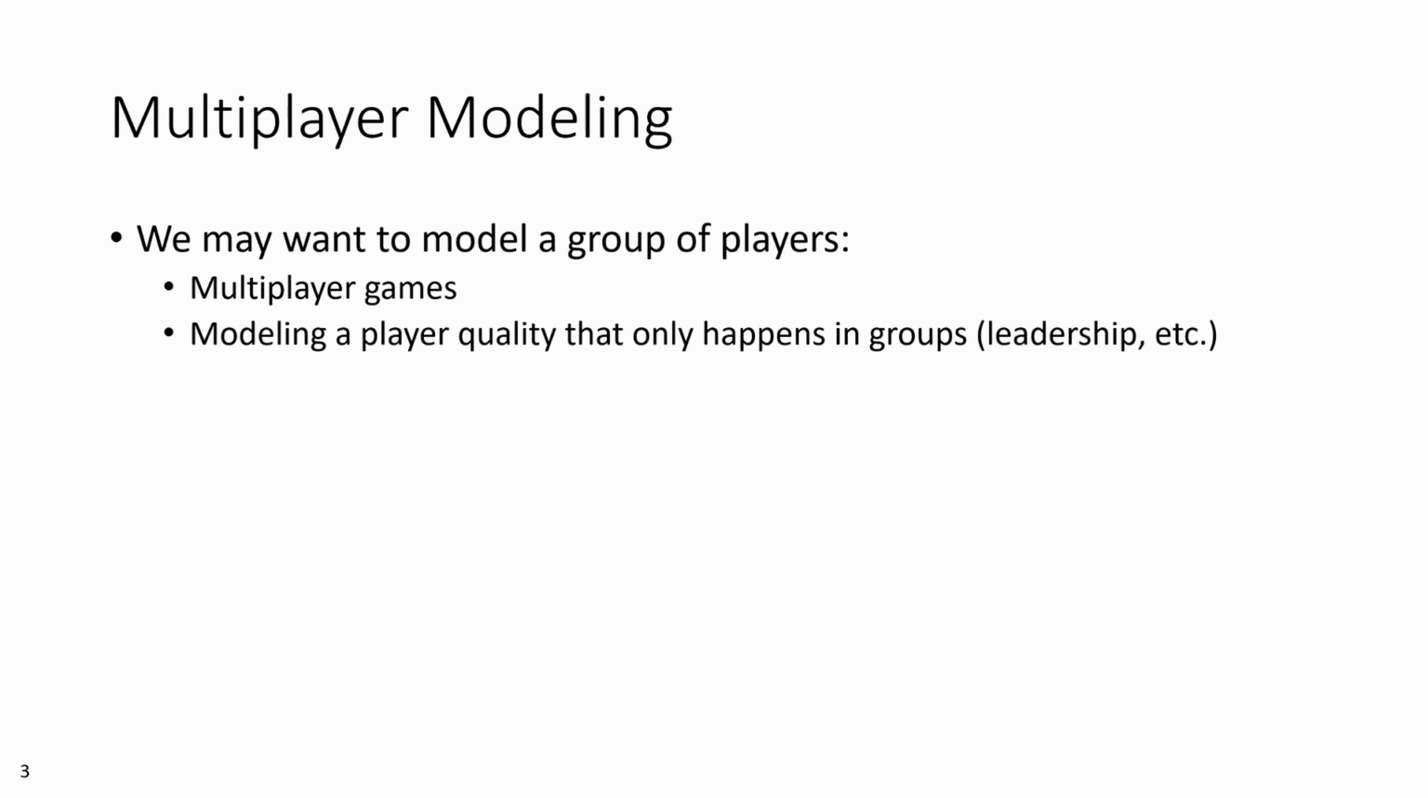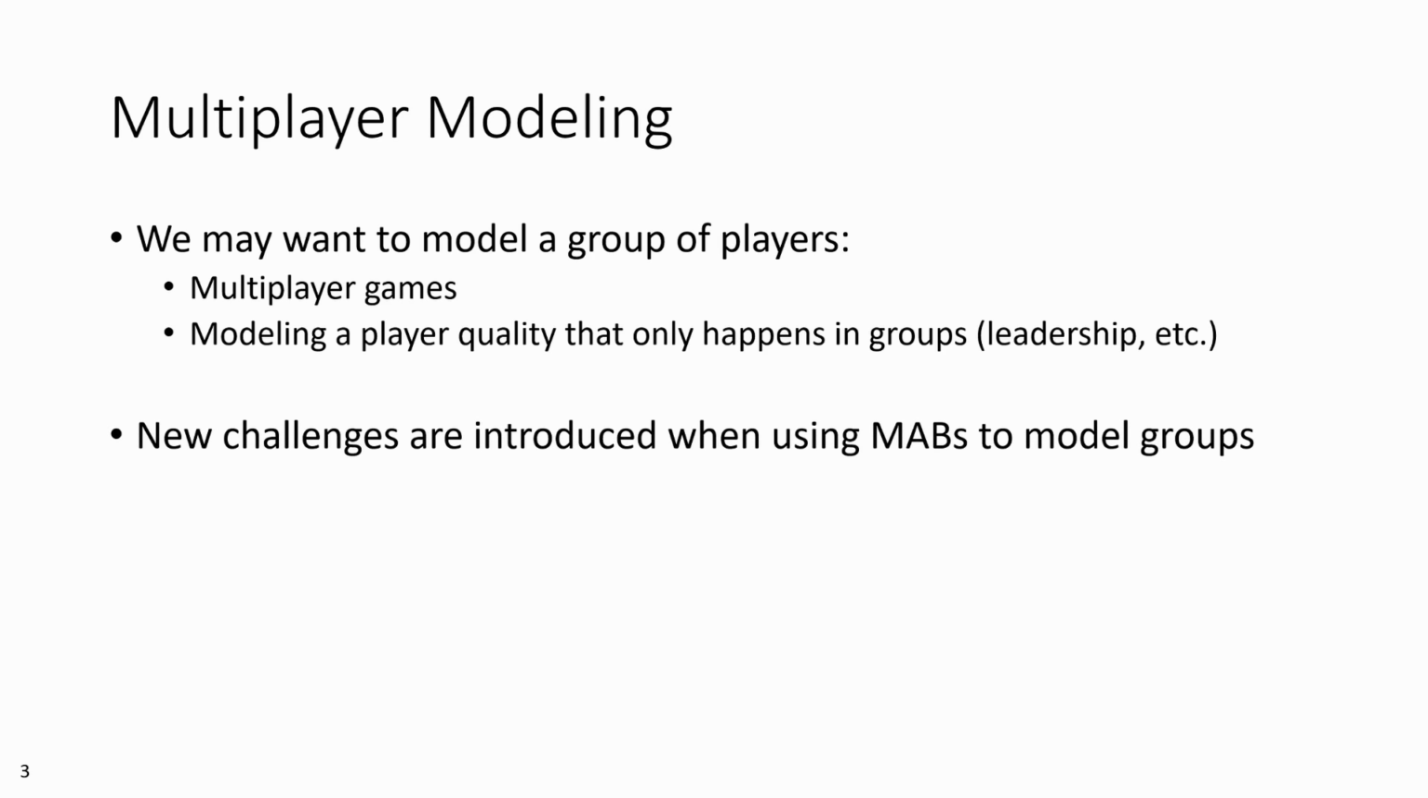Now let's say we want to model a group of players. Maybe it's a multiplayer game and we want to adapt the game for the group, or maybe we want to model a player quality that only manifests in a group setting, like leadership or team cohesion. But now if we're adapting our solution to a group of players, our approach faces some new challenges, where each arm represents a single way of modifying the game, but the modification is made for all players simultaneously.